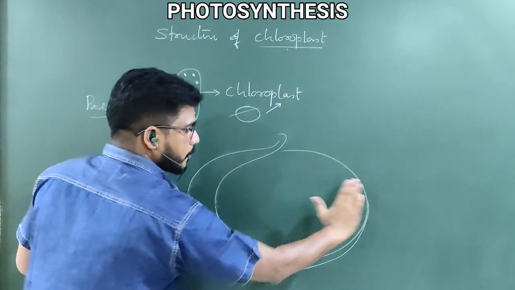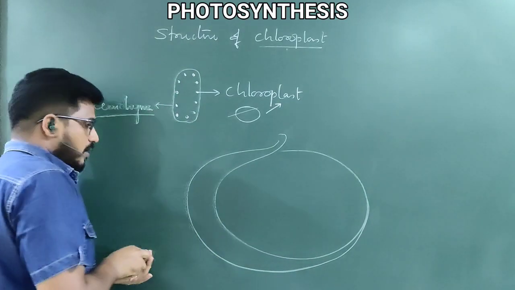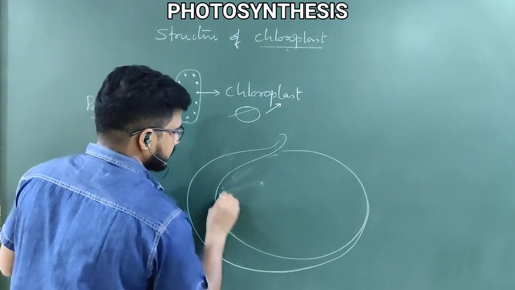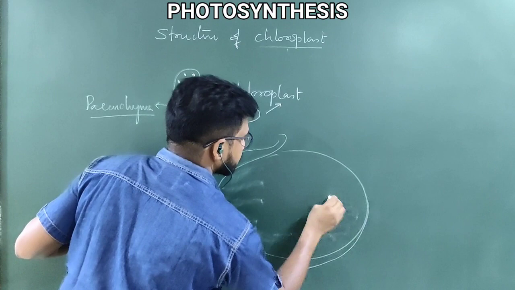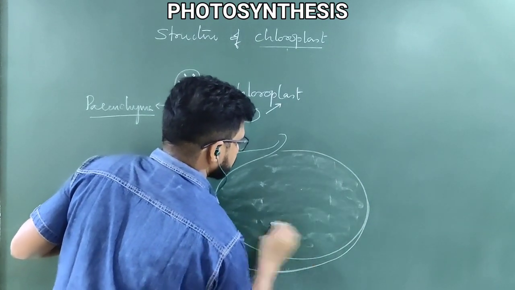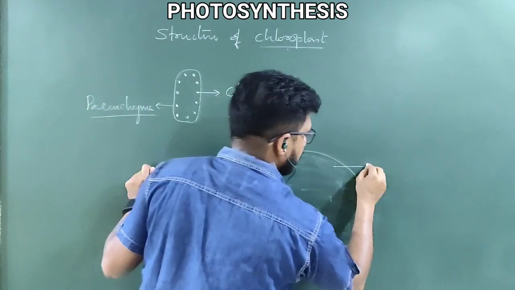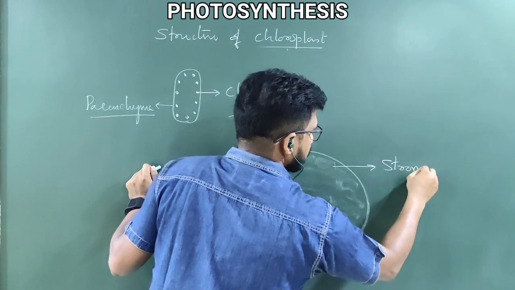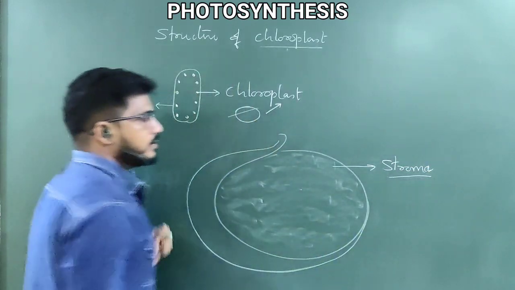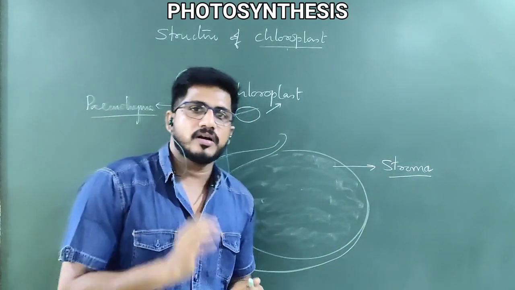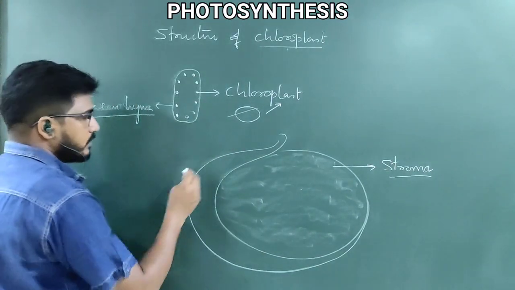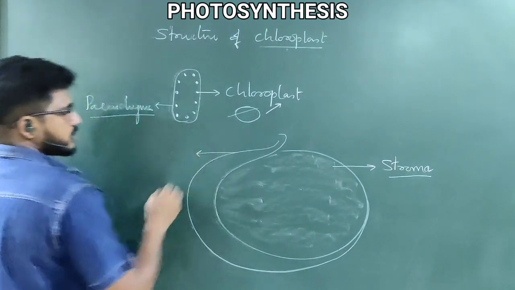So when we cut the chloroplast, inside, the stroma will appear. This entire thing is called stroma. The matrix of the chloroplast is called stroma. Then, chloroplasts have a two-layer structure.